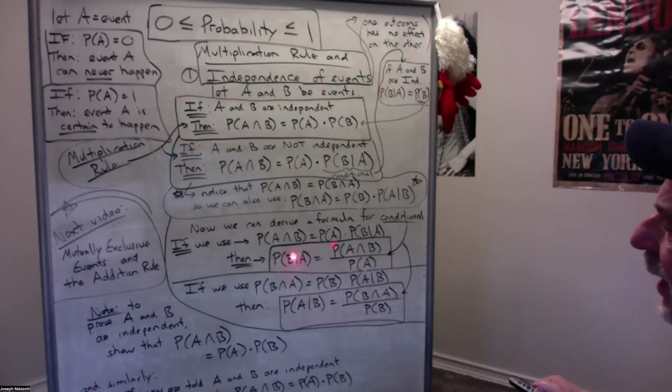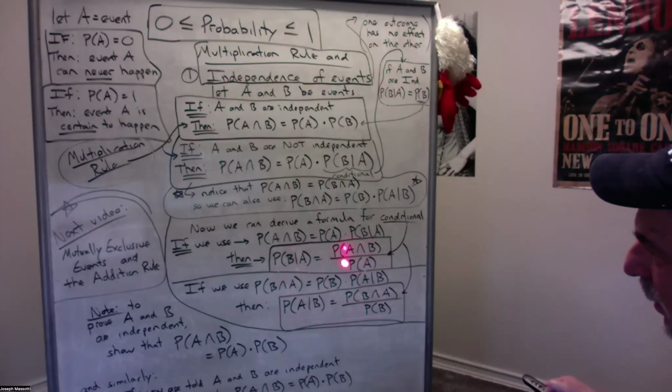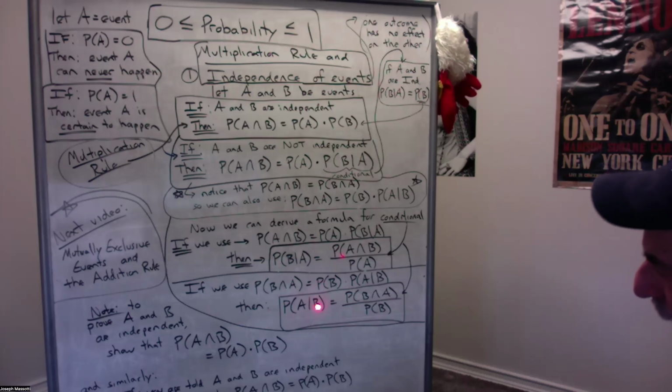This is the probability of event B happening given that event A already happened. And this is the opposite or the reverse, the probability of A happening given that B already happened. Okay, so these are conditionals. Sometimes you'll be given two of these three values, so you want to use this equation. Sometimes you'll be given two of these three values, so this would be the more useful equation.